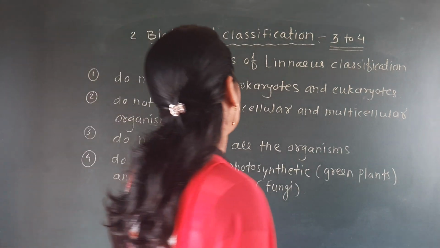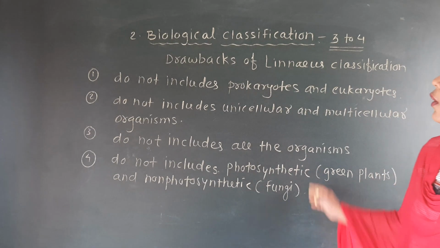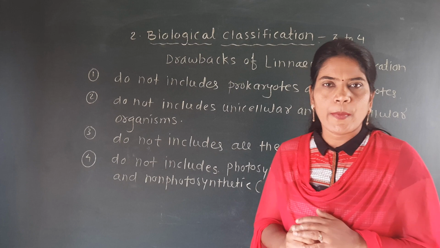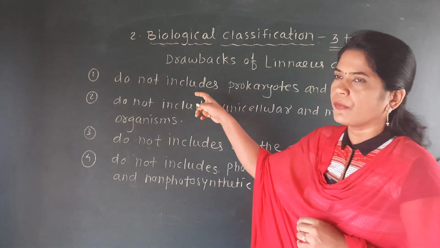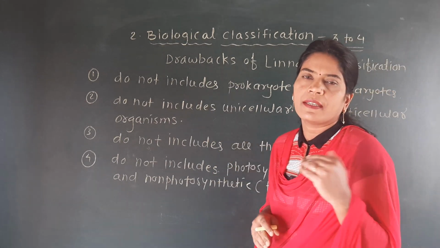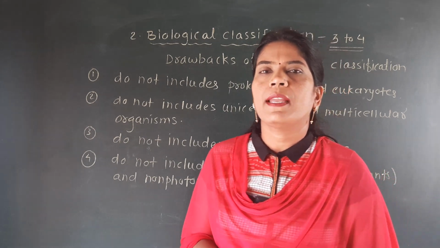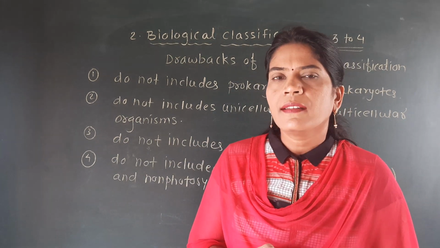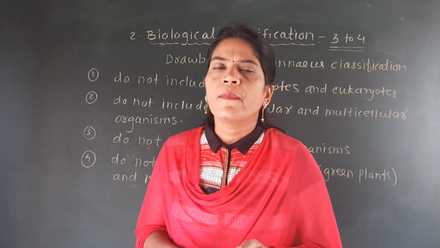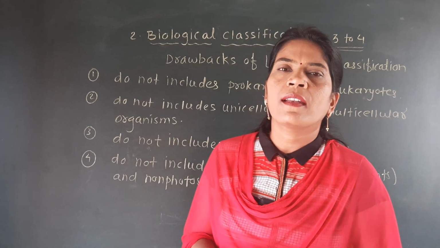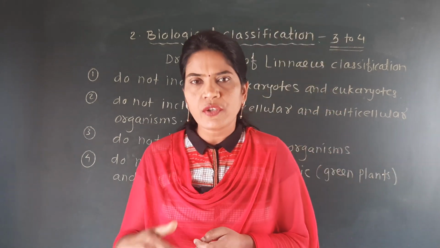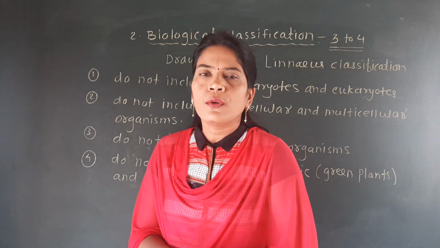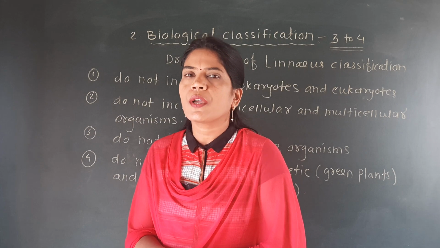These are the 4 drawbacks of the Linnaeus classification system. First one, the 2 kingdom system, that is the kingdom Plantae and kingdom Animalia, does not focus on the prokaryotic and the eukaryotic. That means he did not explain which organisms are included in prokaryotic or eukaryotic, because in the first lecture I told you about prokaryotic and eukaryotic.